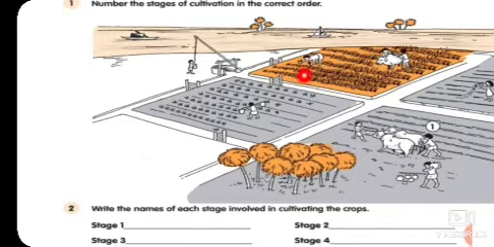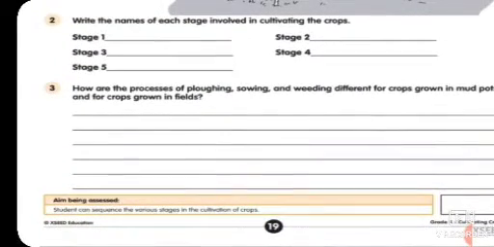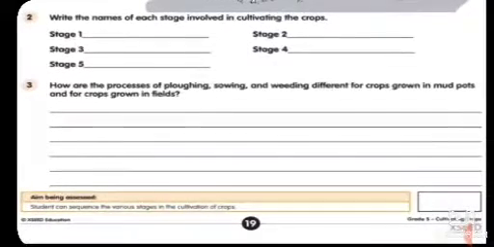Unwanted plants are removed from the crop. This is the weeding process. And the last one is a very important process, that is the harvesting process, in which we harvest our crop when it gets matured. So now the second question you can do, and the third question we will discuss.